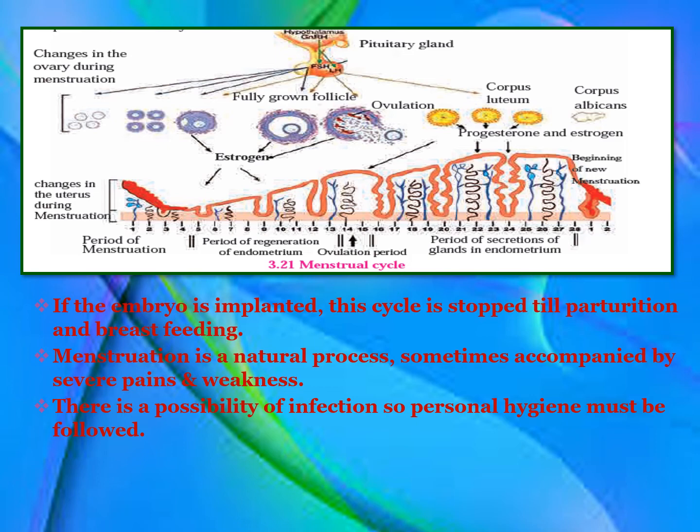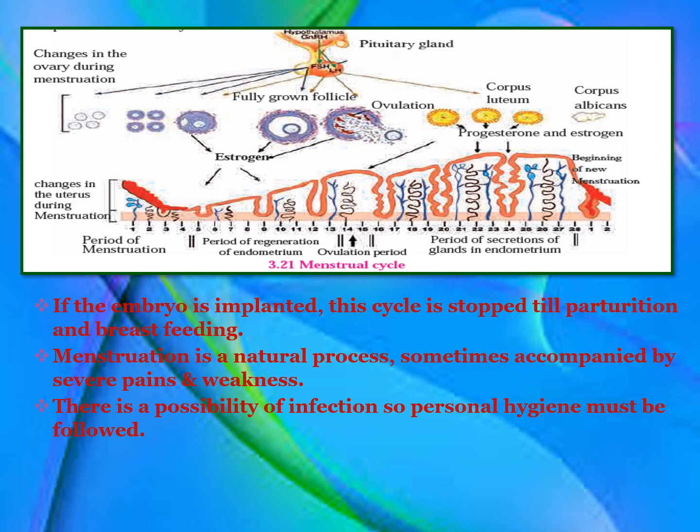Then we have the ovulation period for about 24 hours, where the follicle bursts and oocyte are released into the oviduct. At the same time, we have corpus luteum being formed from the remaining part of the follicle, with secretion of progesterone and estrogen.